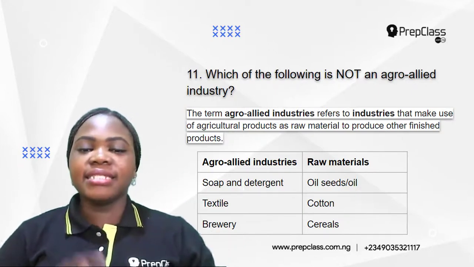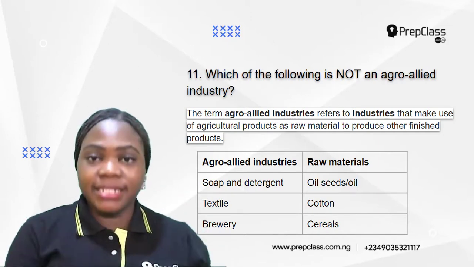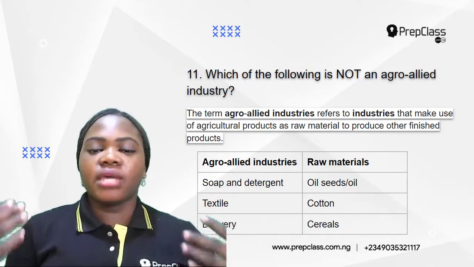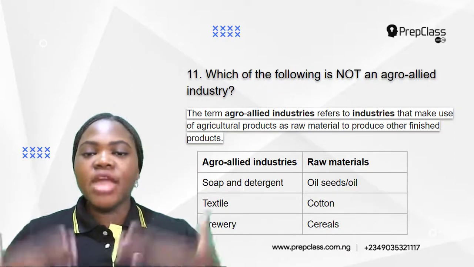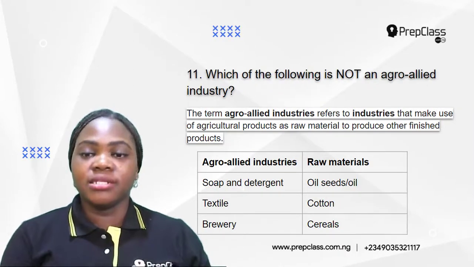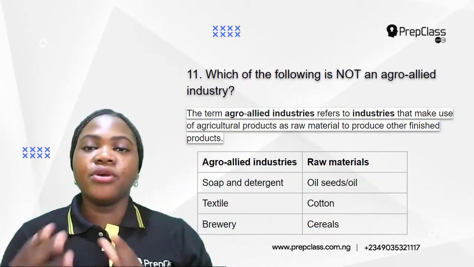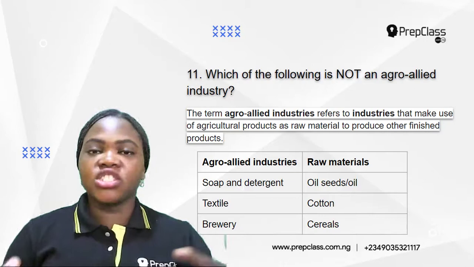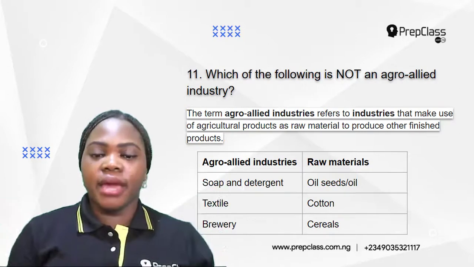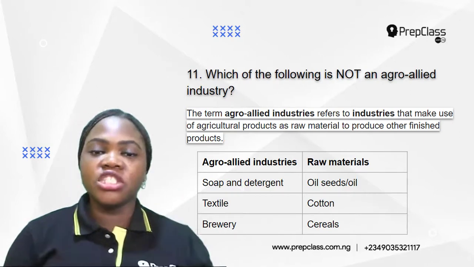Now, textile. In the textile industry, they make use of cotton as raw material to produce textiles, different kinds of clothing. So textile are also agro-allied industries because they make use of agricultural products, which is cotton, to make their own finished product, which is textile. Brewery. In the brewery industry, they make use of cereals such as maize to make beer. So the brewery depends on agricultural products to make their own finished products.